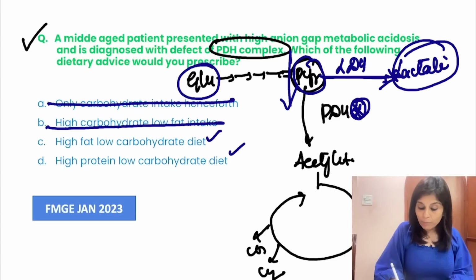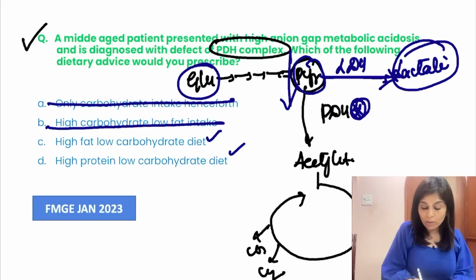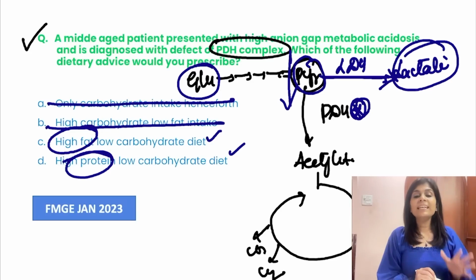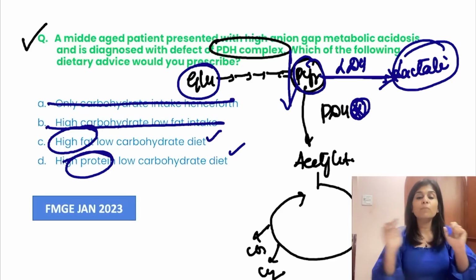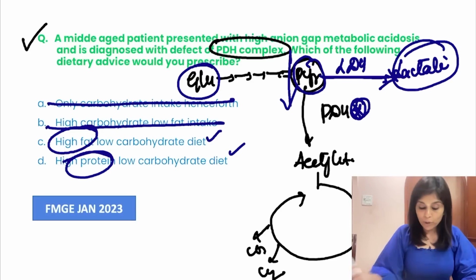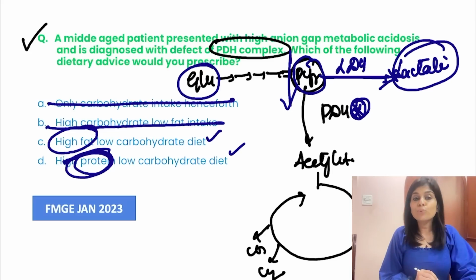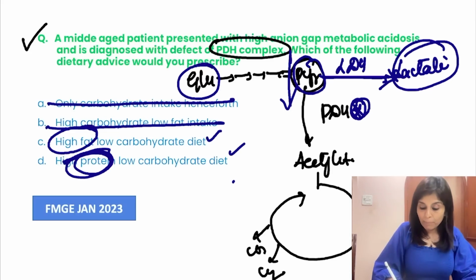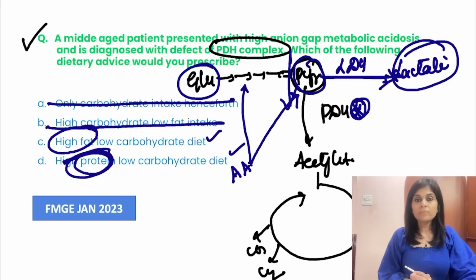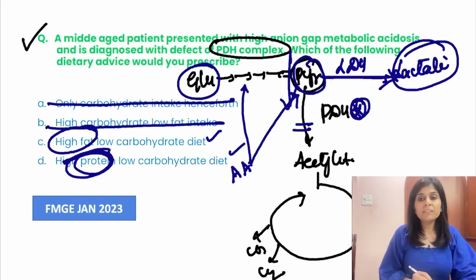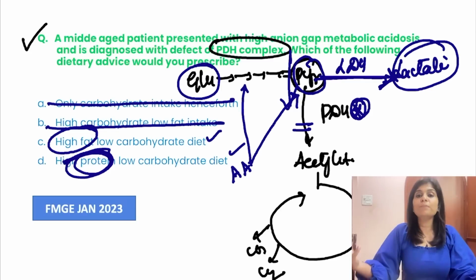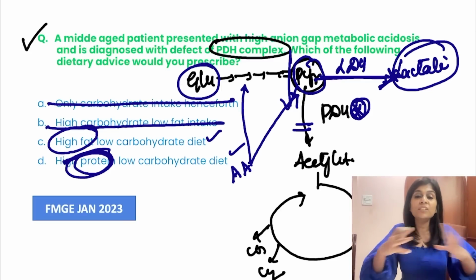We are very clear about a low carbohydrate diet, but is it going to be high fat or high protein? I would say it should be a high fat, low carbohydrate diet. Why? Because even if the person consumes high protein, proteins on breakdown will give rise to amino acids. And many of the amino acids on catabolism enter into glycolysis or they form pyruvate directly. In that case, when the PDH complex is defective, this pyruvate should also become lactate. So this is not going to serve the purpose.